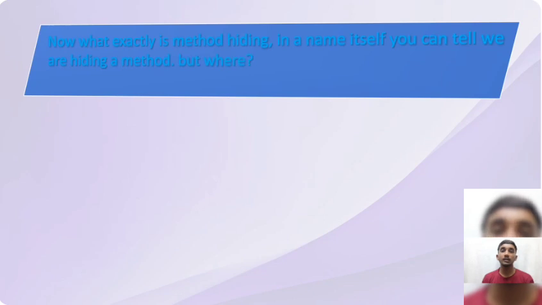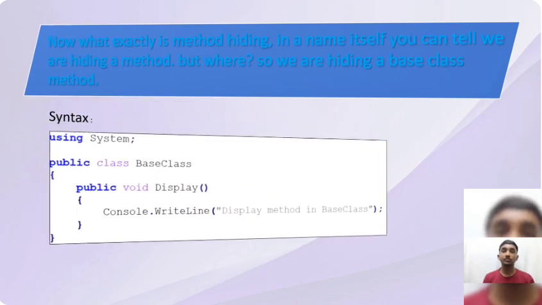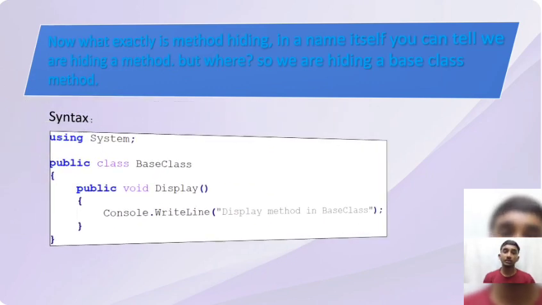The syntax of a method is: first we write the access modifier, which can be public, private or protected. Then we write the return type, which can be any data type or void. And then we write the method name. Along with the method name, we write the comma separated list of parameters in round brackets, and then we write the method body.